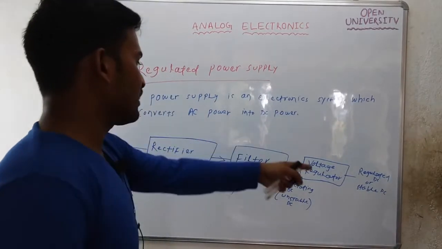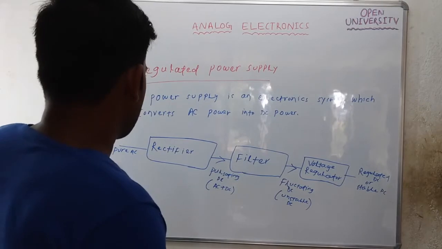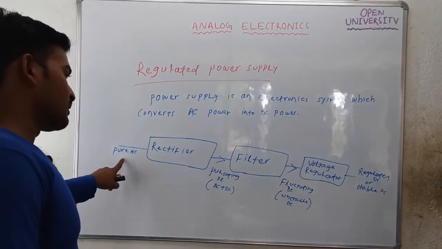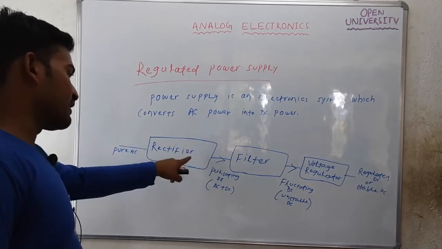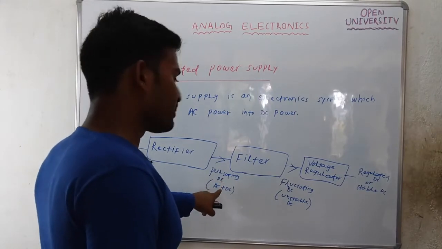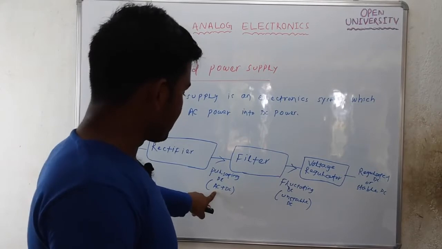So this is the total regulated power supply. These are the blocks present in a regulated power supply. The input will be AC. The rectifier will convert this AC signal into pulsating DC, meaning a combination of AC and DC. This AC is not required, it is unwanted.